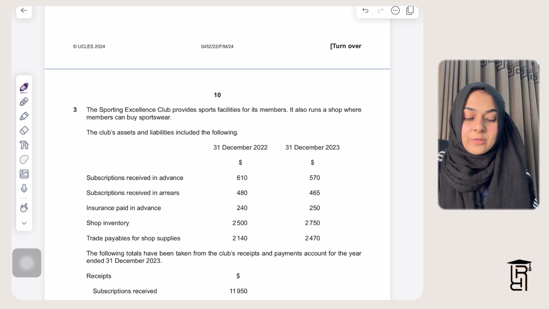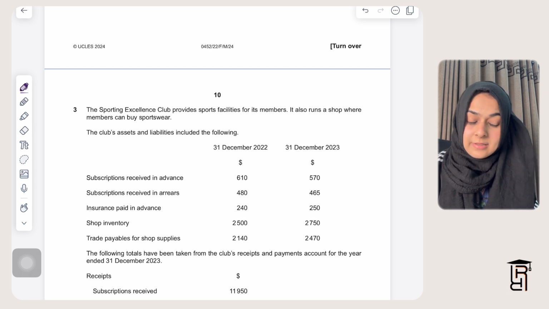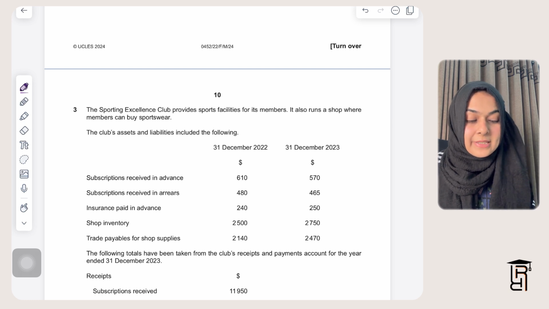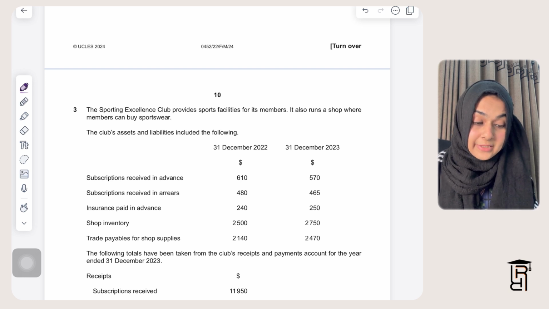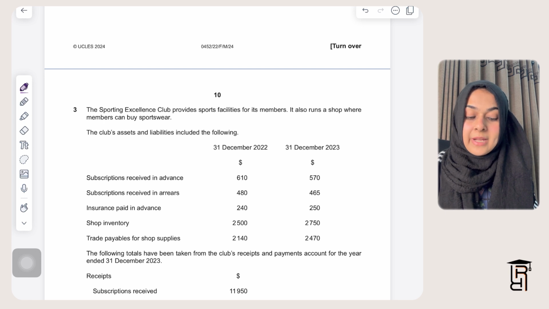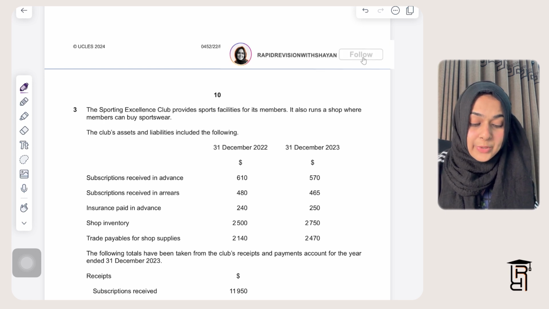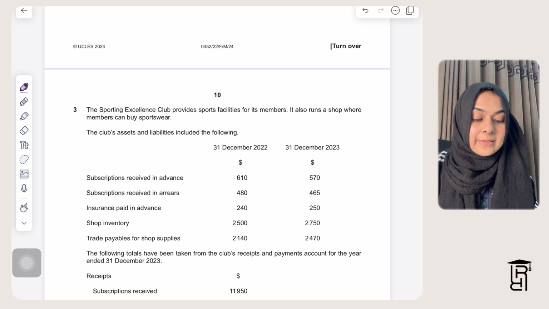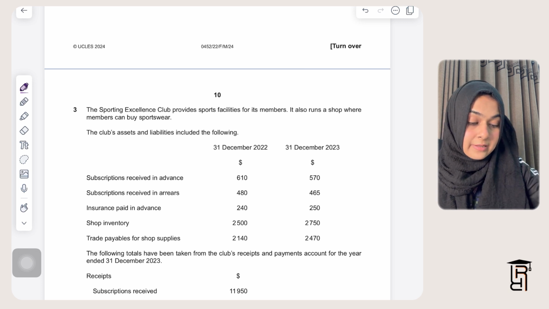Today I'll be solving a question from Clubs and Societies, and this is from February March 2024. This is question number 3 of this exam. The question says the Sporting Excellence Club provides sports facilities for its members. It also runs a shop where members can buy sportswear. The club's assets and liabilities included the following. They have given you 31st December details. So that means this becomes the opening details for 1st January 2023.